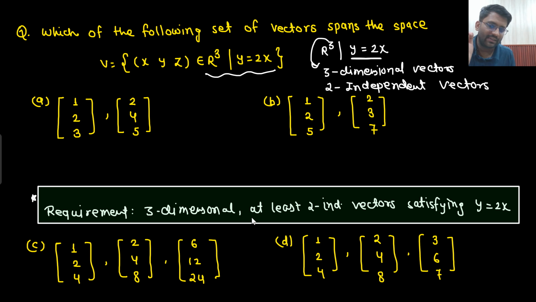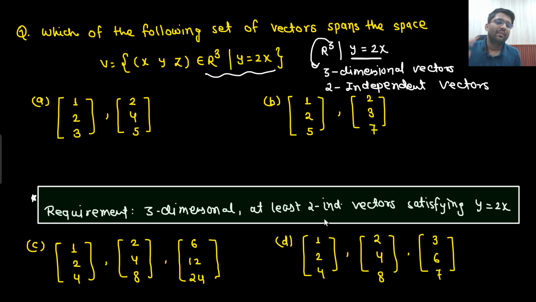And why have I written "at least"? If I am getting three independent vectors as well, then also it is fine, no? Using a three-dimensional set of vectors, if I am getting three independent vectors, then at least two independent vectors you are already having. You need only two independent vectors. If you are getting three independent vectors as well, then also it is fine, but it will not even be possible.